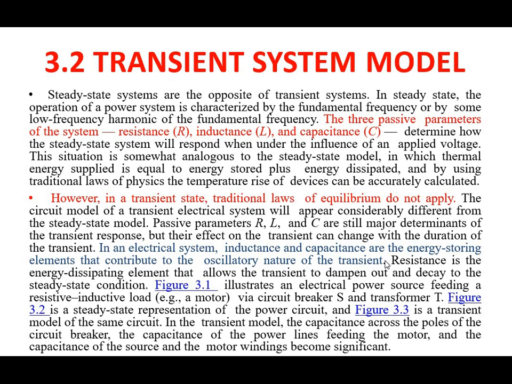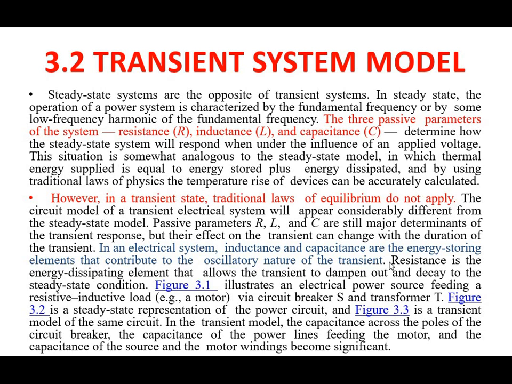For the capacitor, the energy storing equation is 1/2 C v squared. The capacitor stores energy in the form of charge. So inductance and capacitance are the major reasons for the oscillatory nature of the transient in the power system.